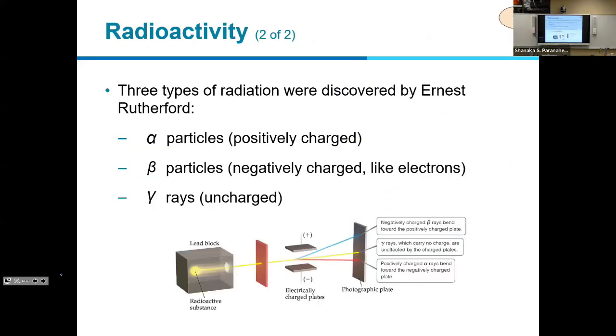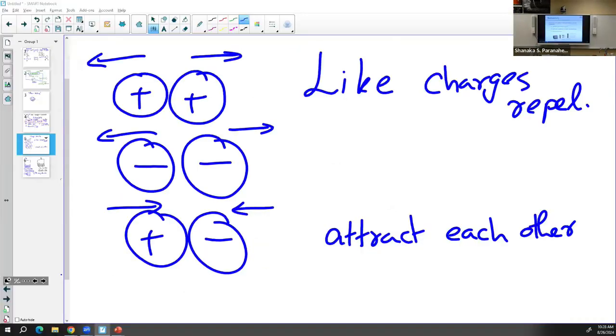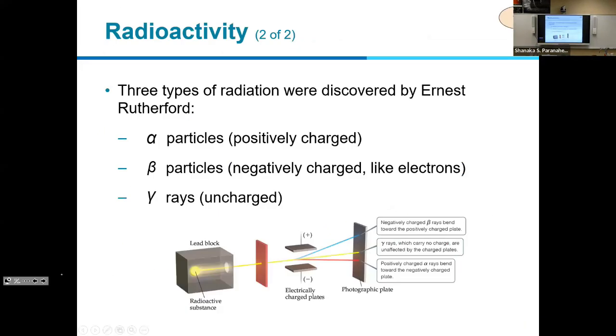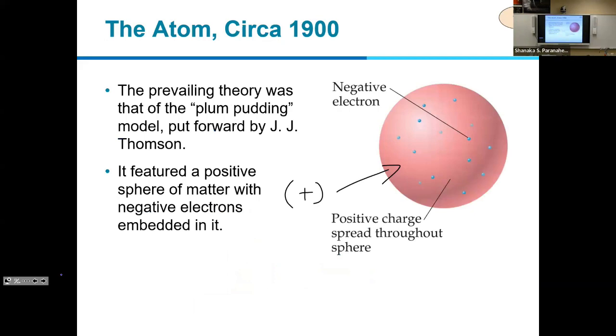Okay, so now we are going to talk about these three types of radiation. So alpha is positively charged, beta is negatively charged. There's no charge on gamma, okay, I didn't give the charge of gamma and symbol. So this is the symbol of gamma and it doesn't have any charge. It's pure energy. Okay, so we talked about the plum pudding model.